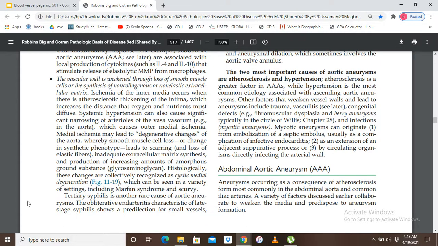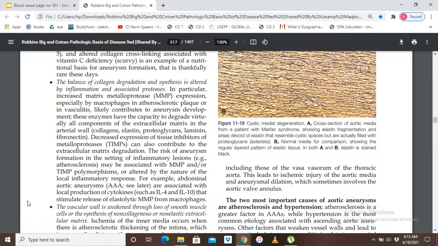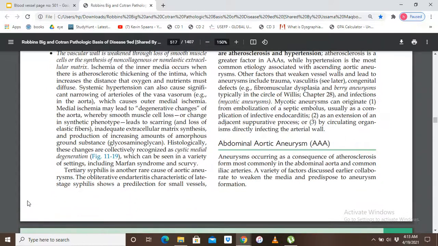The obliterative endarteritis characteristic of late-stage syphilis shows a predilection for small vessels, including those of the vasa vasorum of the thoracic aorta. This leads to ischemic changes of the aortic media. In the late stages of tertiary syphilis, we see changes in the vasa vasorum, obliterative endarteritis, and inflammation of the vasa vasorum that lead to an aneurysm.